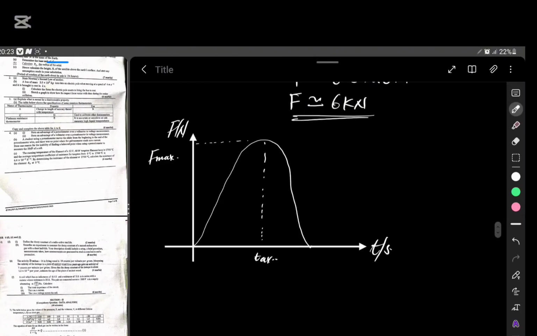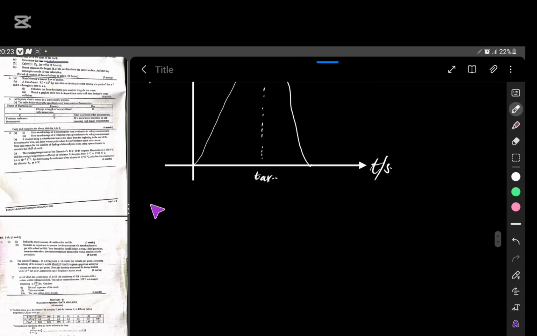So okay, 3A, they're asking us what is the thermometric property. What I will say is this: a thermometric property is simply any physical property of a substance that varies linearly with temperature and can be reproducible. Normally, it is always constant at particular temperatures.